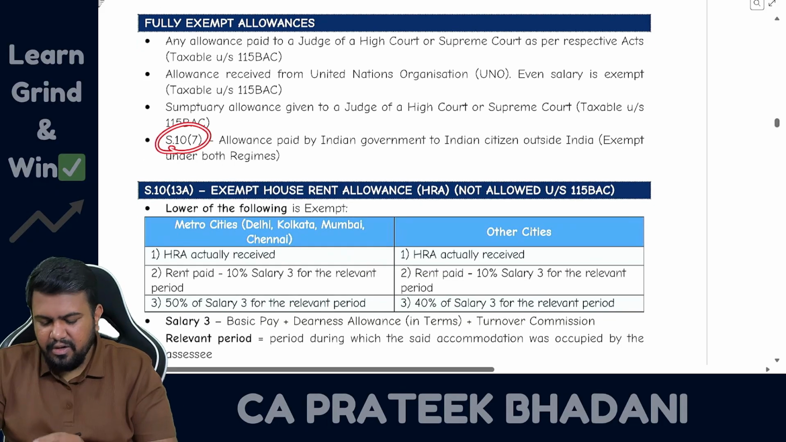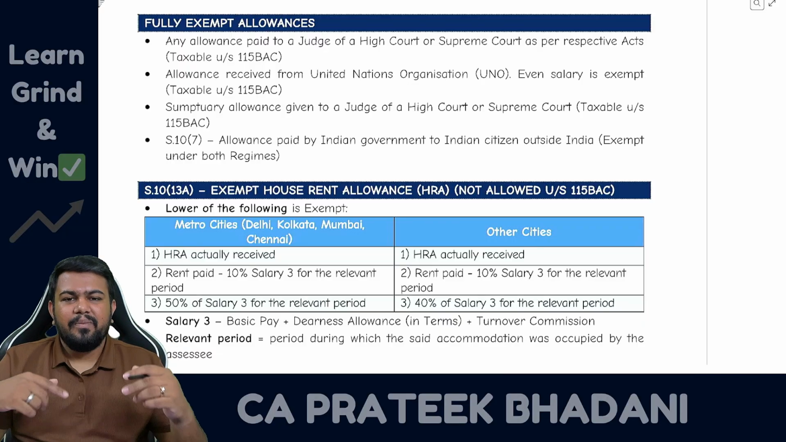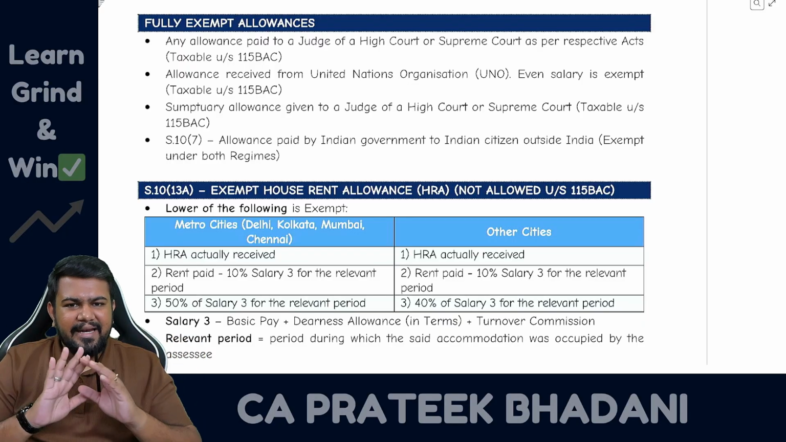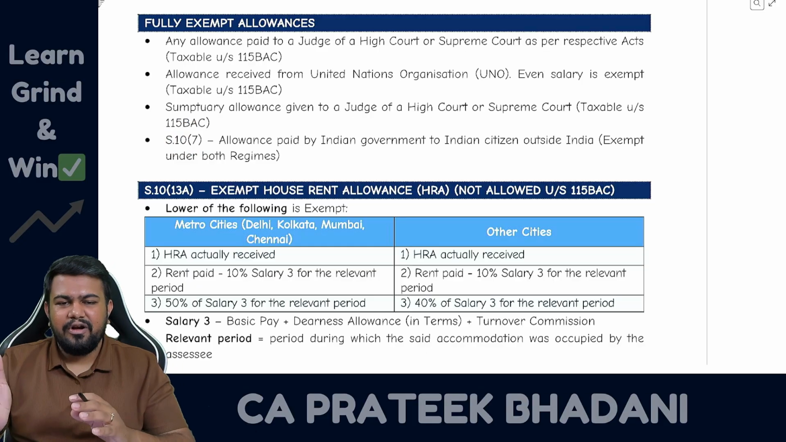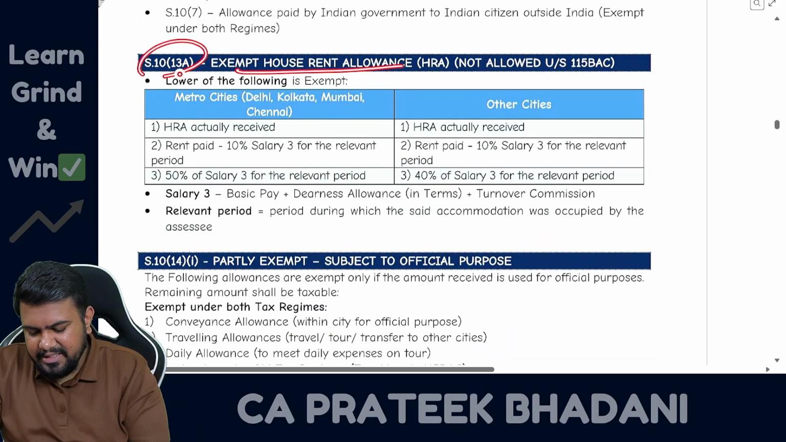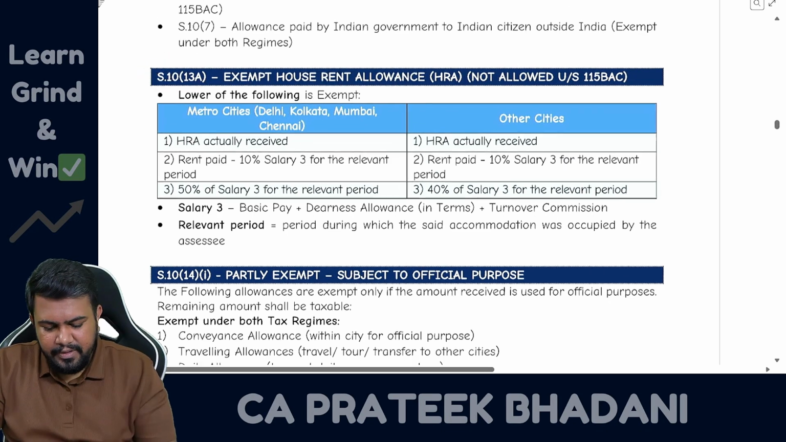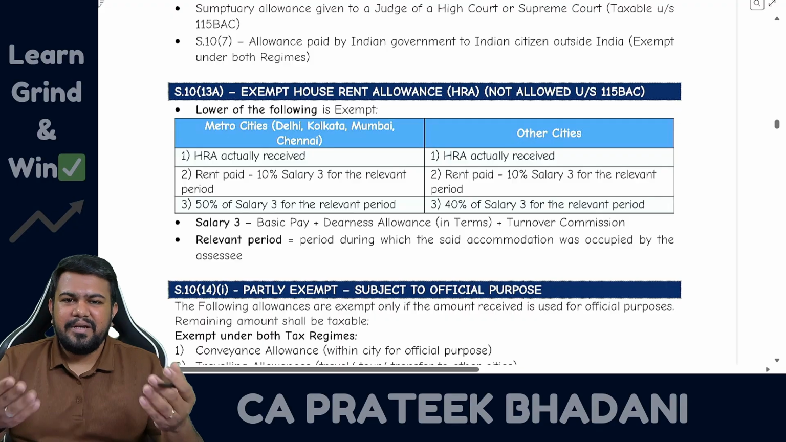Then section 10 clause 7: if there is any allowance and even perquisite paid by the Indian government to an Indian citizen outside India, it is fully exempt. And this exemption is there under both tax regimes, default also, optional also. Now let's talk about house rent allowance, section 10 clause 13A, HRA. HRA is given by the employer to meet the rental expenditure of the employee.